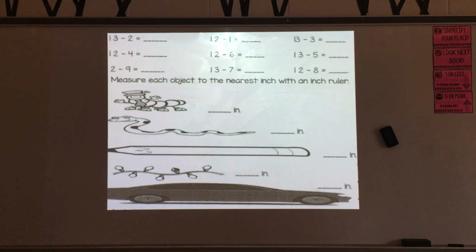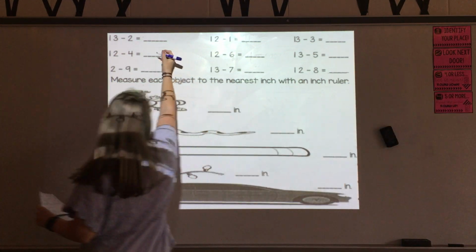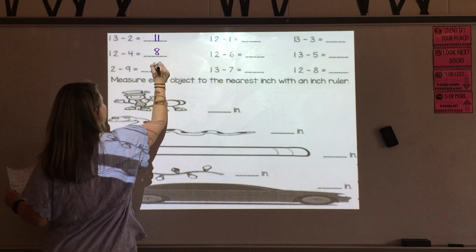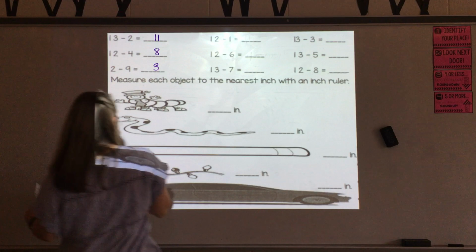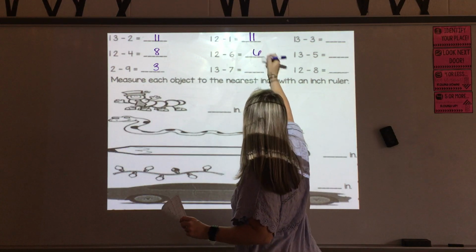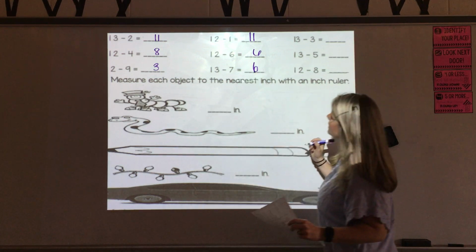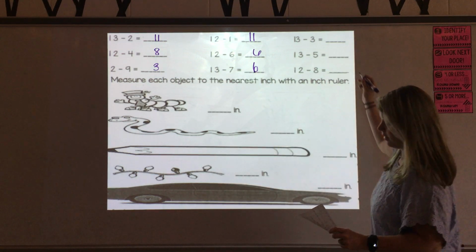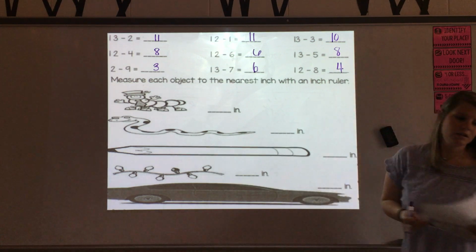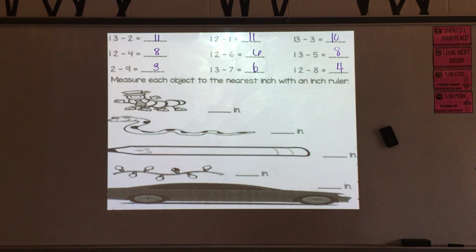And again, we're going to be going over a little bit of measurement. So I'm going to put these fast facts up real quick. All right, so again, subtracting something we should be getting pretty quickly. So this first column is 11, 8, and 3. Then 11, 6, and 6. And then 10, 8, and 4. So check those out real quick.